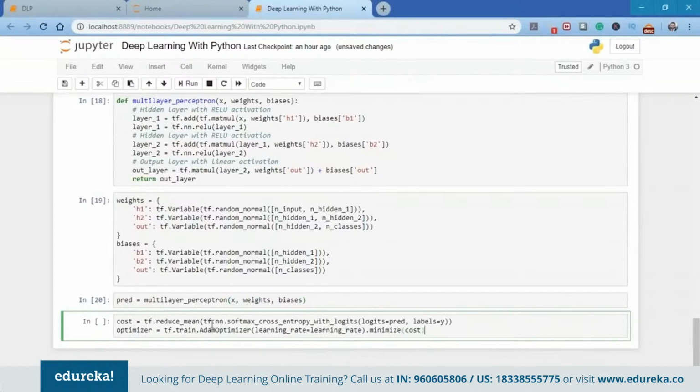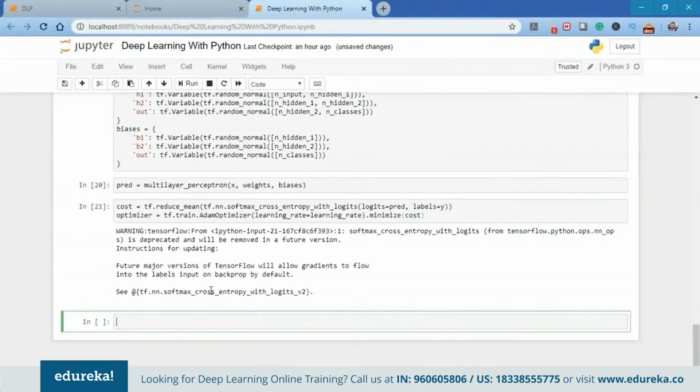So if you have a close look here, I'm going to use tf.reduce_mean so that we can reduce the cost. We're using the neural network softmax cross entropy function here, and for the optimizer we are using the Adam optimizer. It's up to you. You can use the gradient descent optimizer as well as any other optimizer for training the models. We are providing the learning rate, and in the optimizer we're going to use the function called minimize so as to minimize the cost using the particular optimizer.